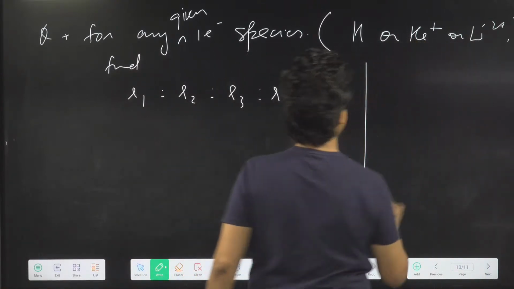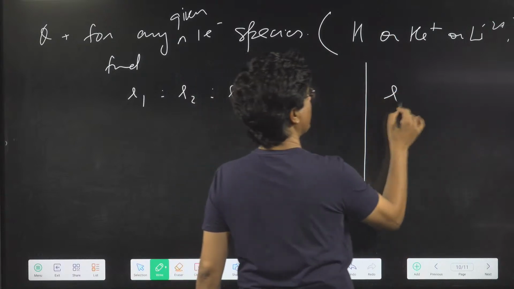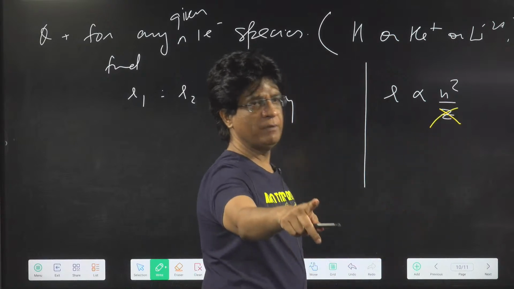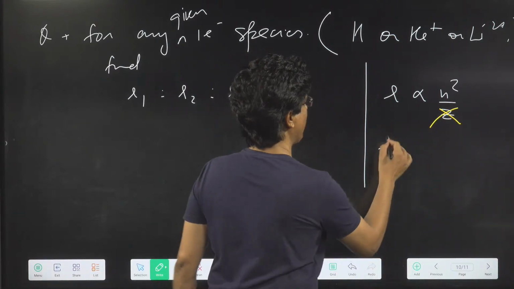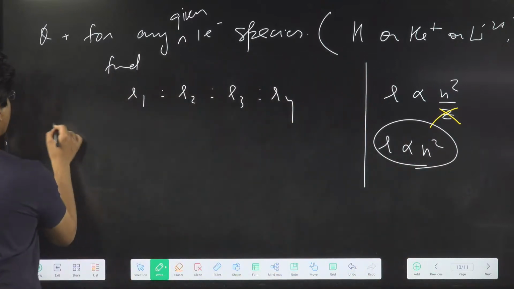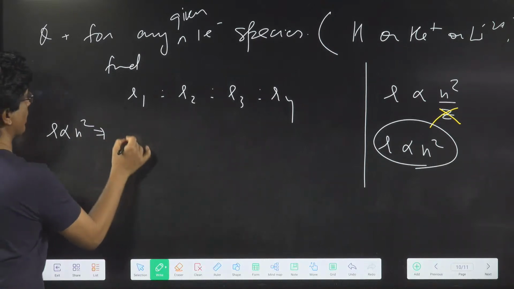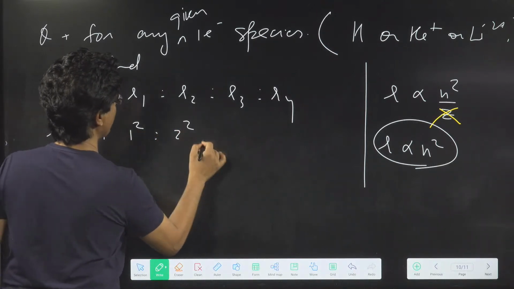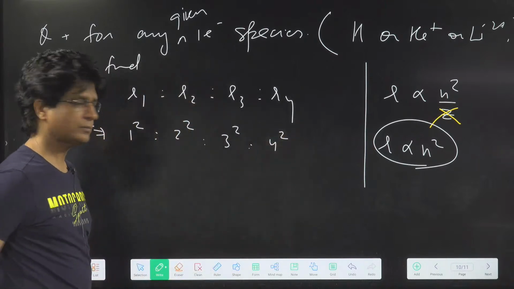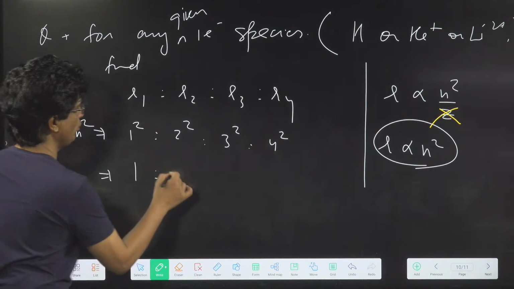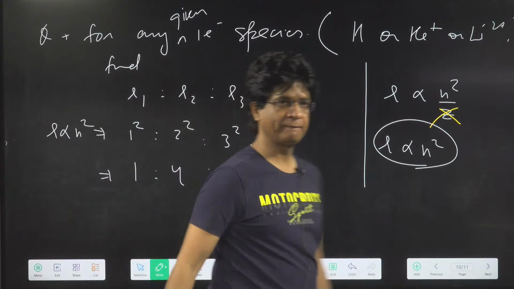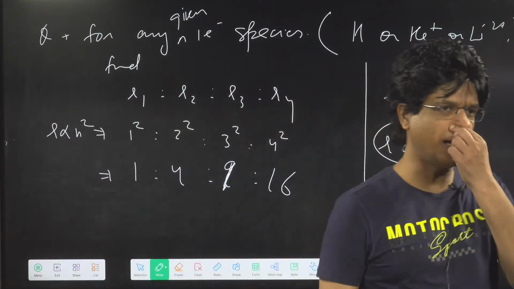Look, if you're taking one atom or one species, R is proportional to n square by Z. But since Z will be the same for hydrogen or say helium, R is proportional to n square. Which means 1 square, 2 square, 3 square, 4 square. So the ratio will be 1 is to 4 is to 9 is to 16.